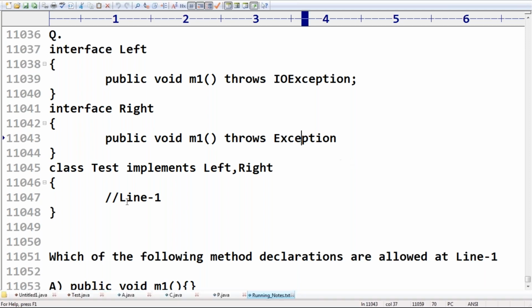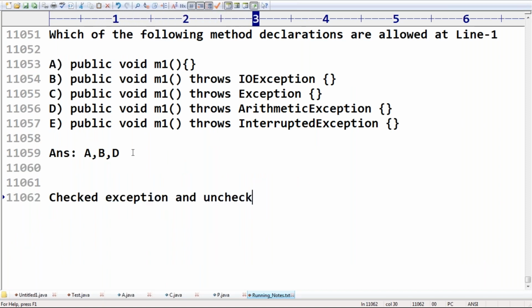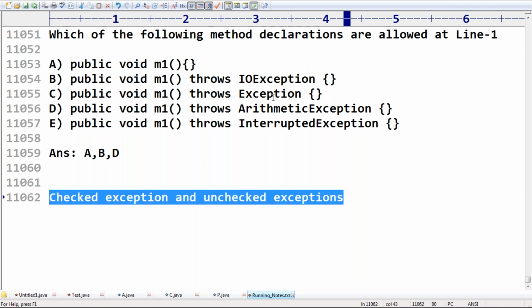Do you know the people who are aware of exception handling? There is one concept named checked exceptions and unchecked exceptions. I hope most of the people have a basic idea about this part. Anyway, I will discuss exception handling in detail, but before that you should compulsorily be aware of checked exceptions and unchecked exceptions. You should have clarity on these.